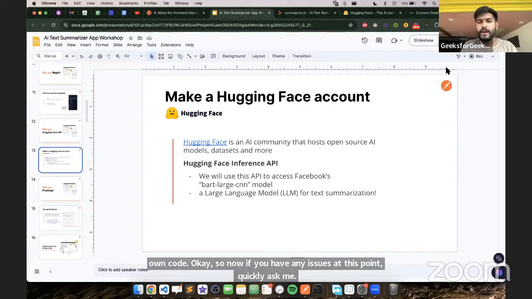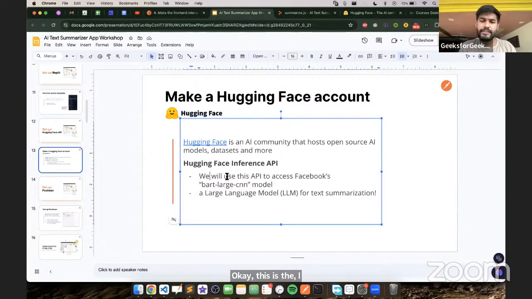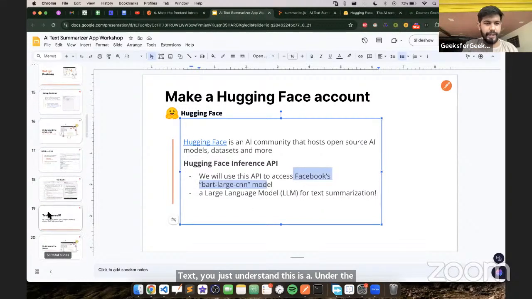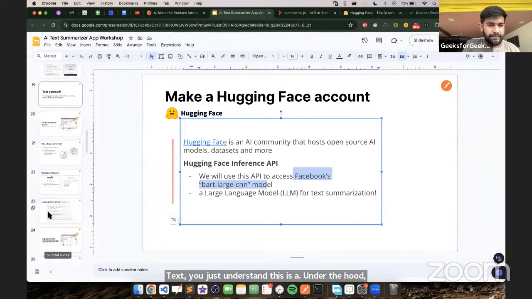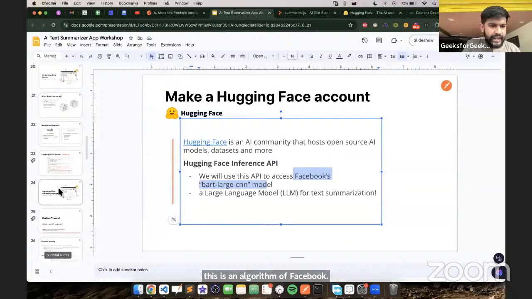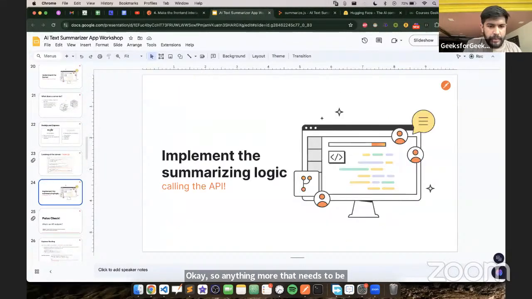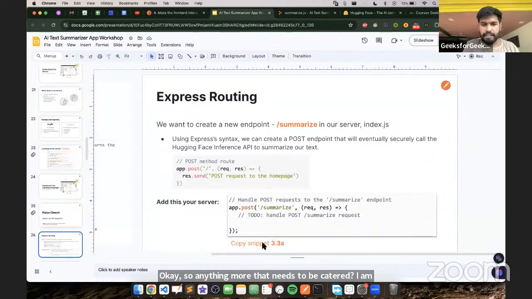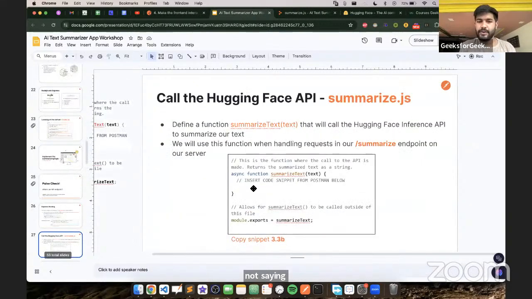This is the Hugging Face Inference API, which would access the Facebook BART large CNN model, a large language model for text summarization. Just understand this is an AI model, and under the hood, this is an algorithm from Facebook. Anything more that needs to be catered, I am not saying. This is the Express routing.